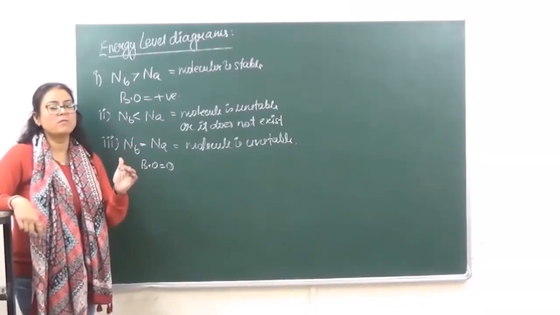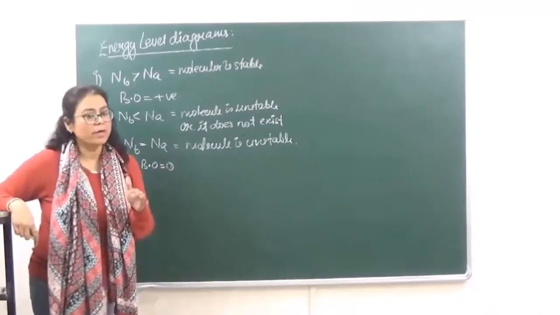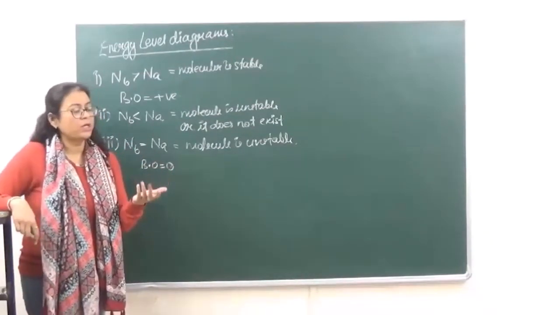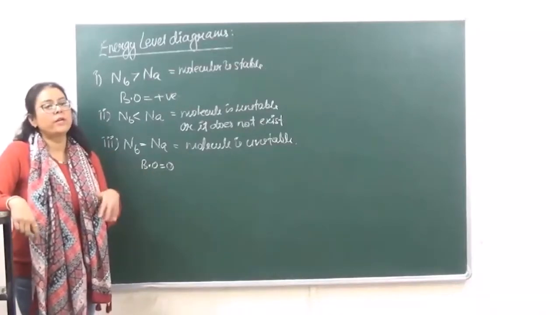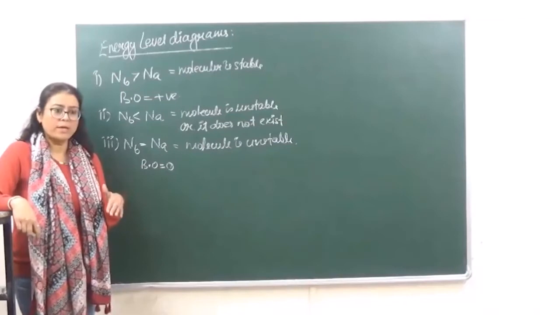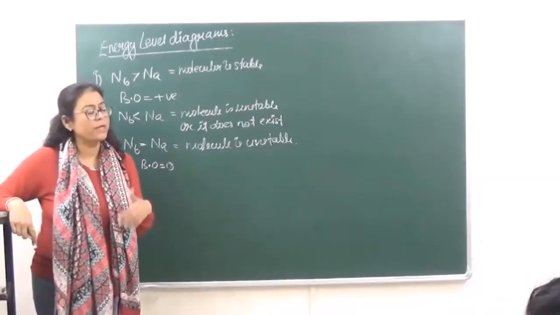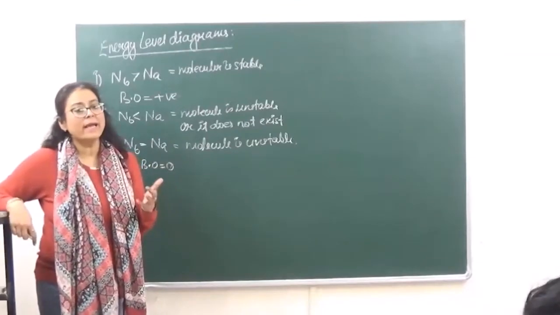So 1s में we know that we have two types of orbitals. One is bonding and the other one is anti-bonding. So first we are going to fill up the bonding and then we go on to anti-bonding. Similarly, then we have 2s bonding, 2s anti-bonding. So we will fill up first 2s bonding and then 2s anti-bonding.